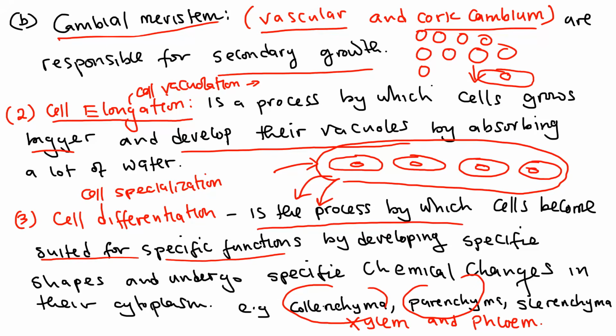So these cells coming from the cell division region move in stages here. They go through cell elongation. The same cells go through cell specialization or differentiation, and of course they attain those features. Examples of specialized cells are the ones just listed here: the collenchyma, the parenchyma, the sclerenchyma, the xylem, as well as the phloem. I guess up to this point, we are moving together.